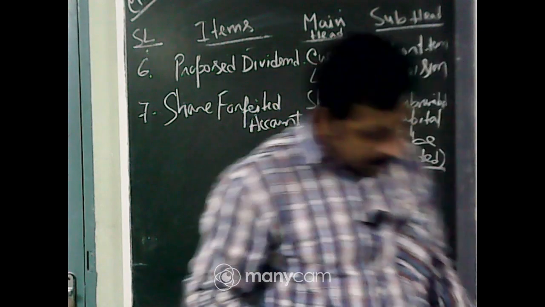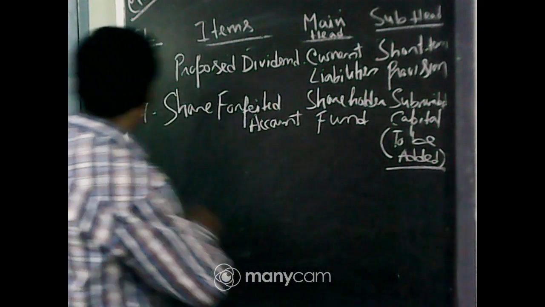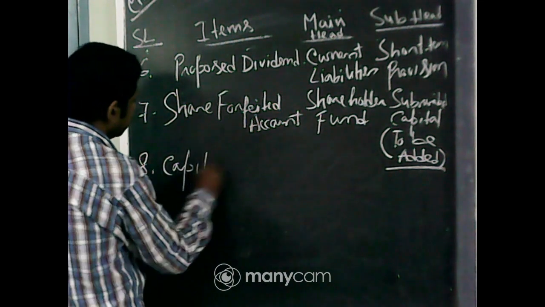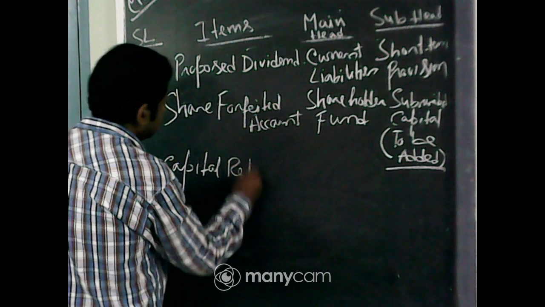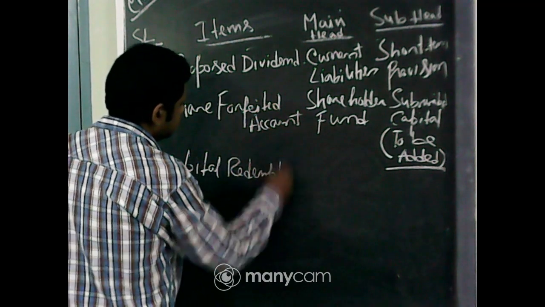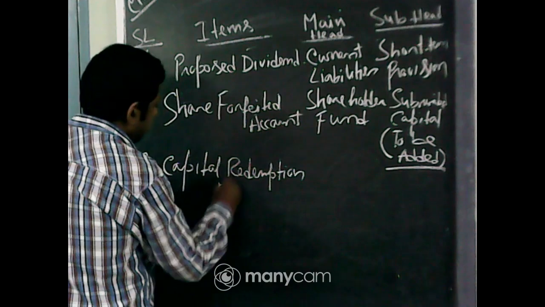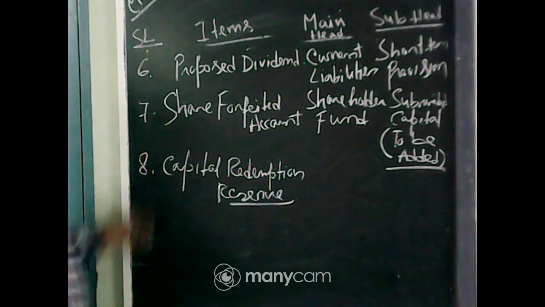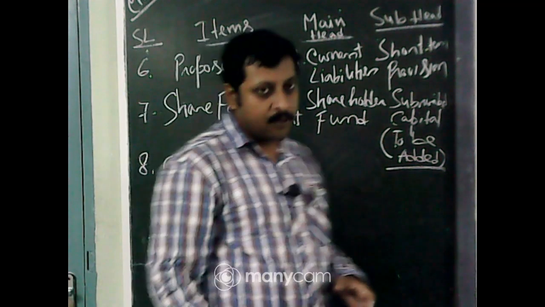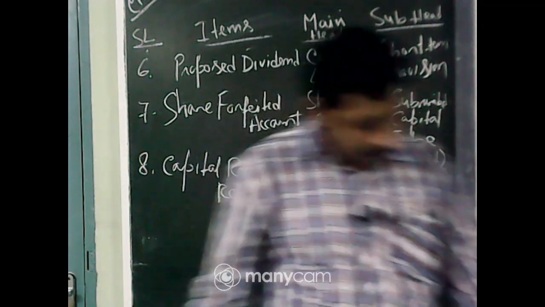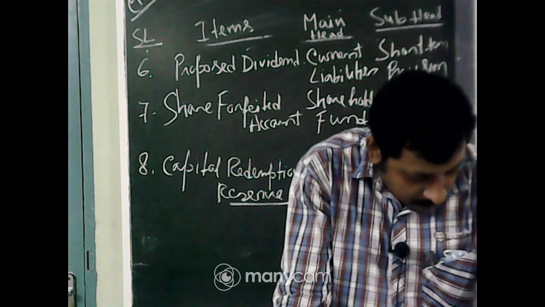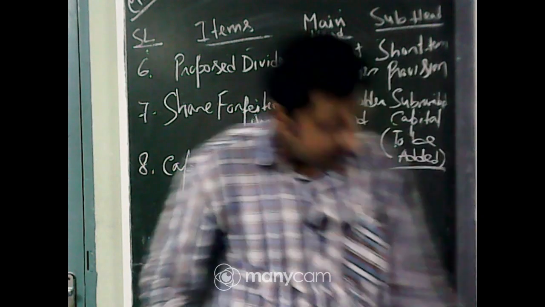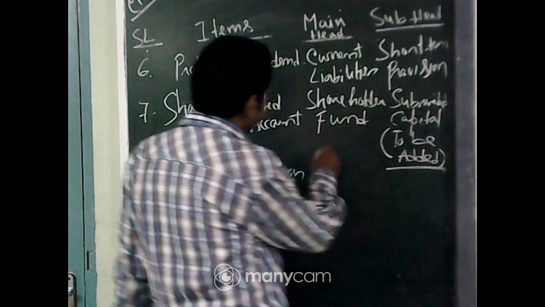Now come to capital redemption reserve. Capital redemption reserve is also an item when we issue the share. Whenever we issue the share, this reserve is built.